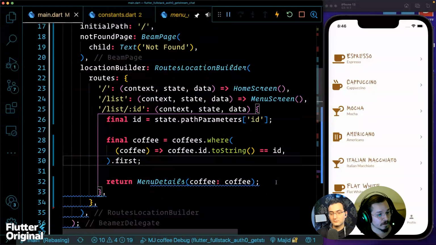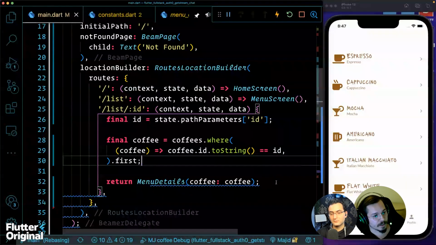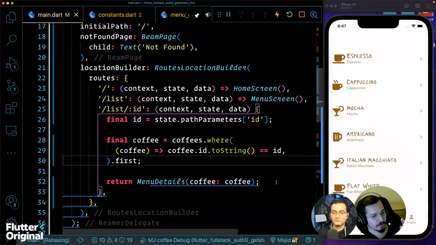But of course, there's a limitation then. We couldn't call this list /ID path anything else. It must contain the /list for it to be similar to the menu screen path, because if not, it's not going to end up in the same page stack. Oh, I see. But if we are using the Beam Locations API, the advanced one, then we can build a stack ourselves. We don't need to worry about those things.